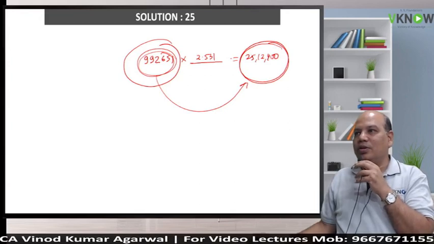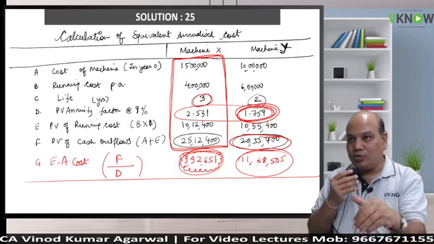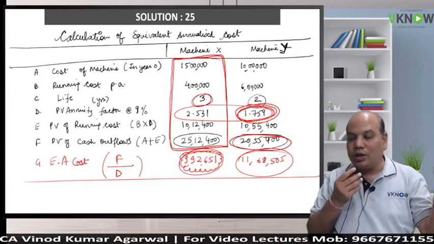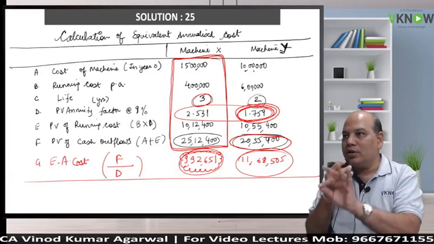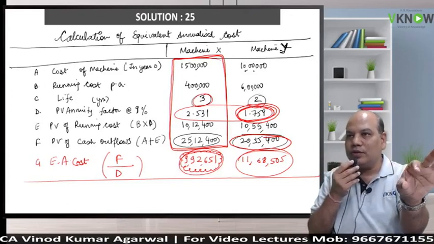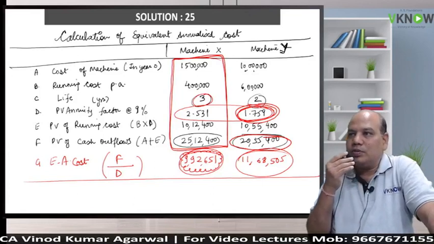Is it right? So can I say incurring 15 lakh in year 0 and 4 lakh for 3 years is equivalent to 9,92,651 every year.